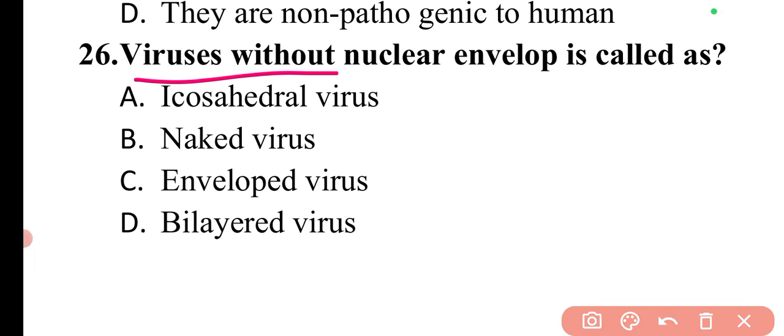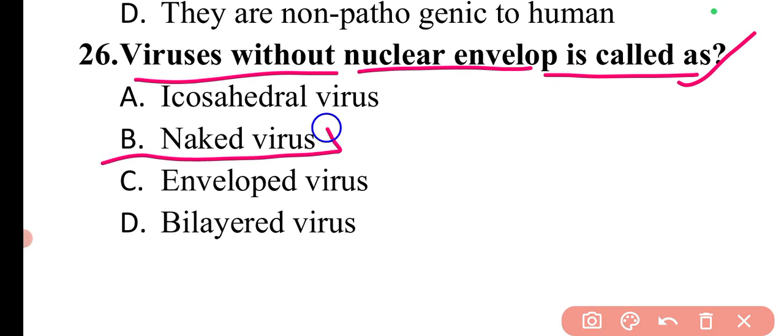Next question is viruses without nuclear envelope is called as. So those viruses which do not have nuclear envelope, these are known as naked viruses. So here option B will be the correct answer.